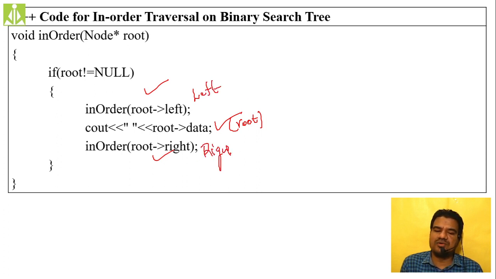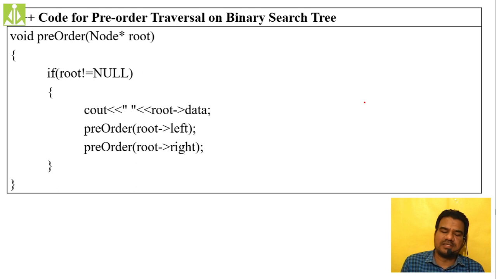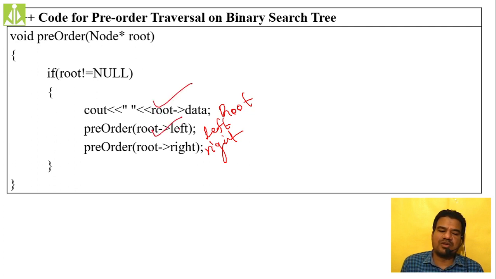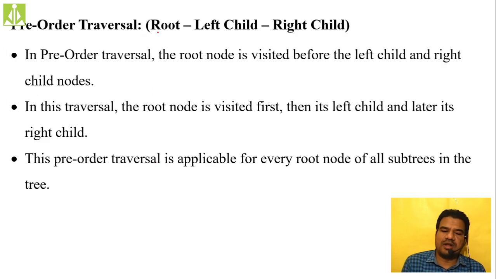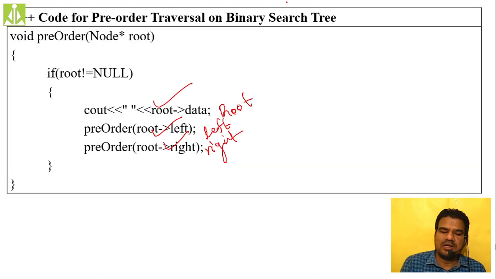How are we visiting all the nodes? Left, root, right in case of in-order. This is in-order traversal. Then if you see the pre-order, as I said, root will be visited first, then left will be visited, then right will be visited. Root will be visited first, the root data, then root of left will be visited second, then root of right will be visited last. So this is pre-order traversal, that is nothing but root, left, right. So this one is pre-order traversal.